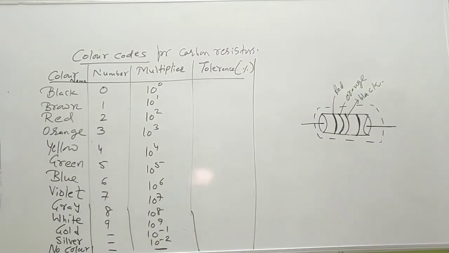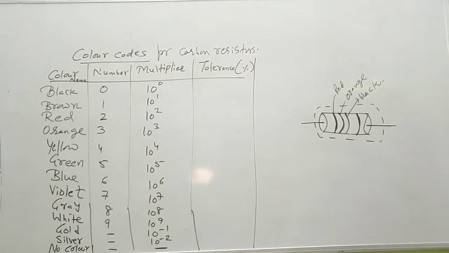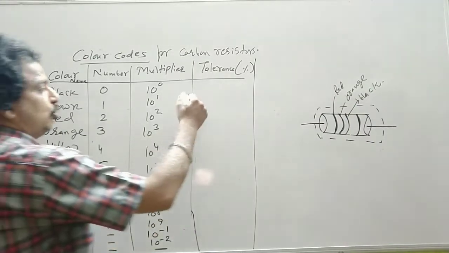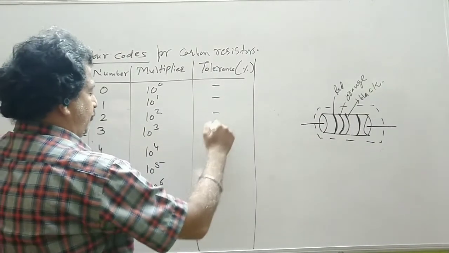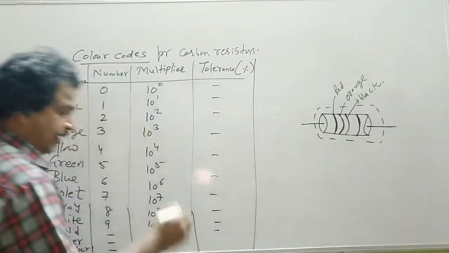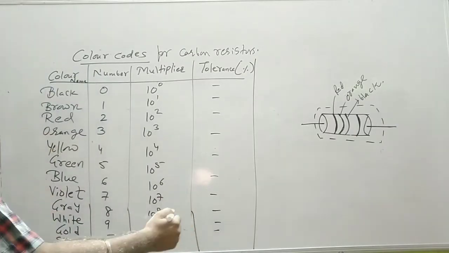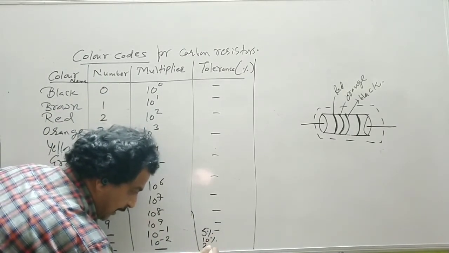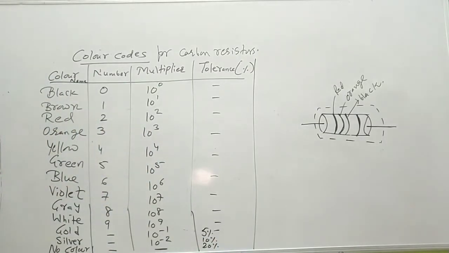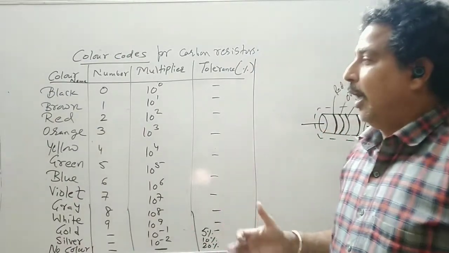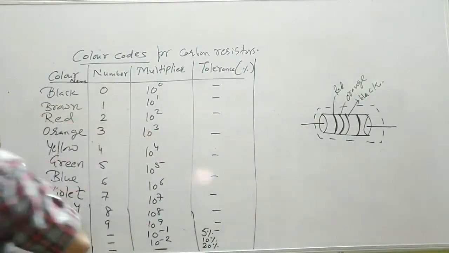So we have 10 raised to minus 1, 10 raised to minus 2 in the multiplier, so that if the value of the resistor is less, then we have this tolerance. So tolerance, as far as our syllabus is concerned, the 4th band will be called tolerance. It will have a value for gold 5%, silver 10%, and if it is no color then it is 20%.